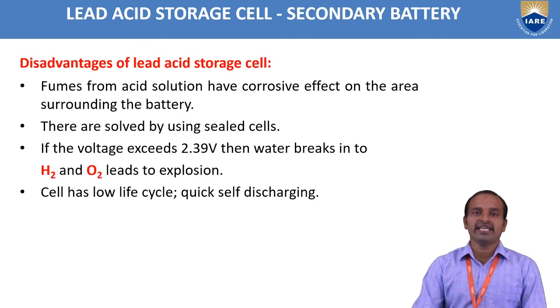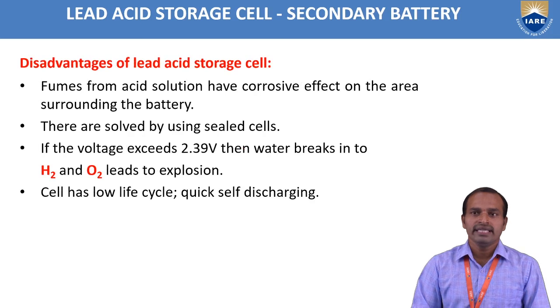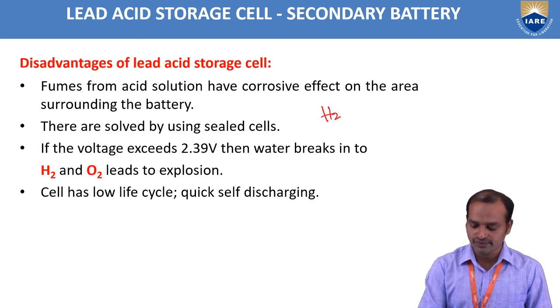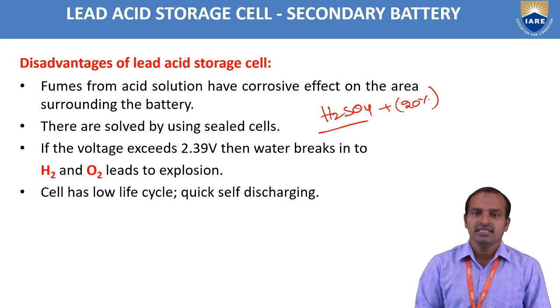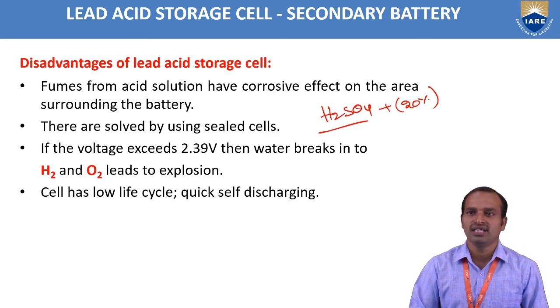This lead acid storage battery has some small disadvantages. In this, the electrolyte is H2SO4, the 20% H2SO4 we are using. To this we add water. Then in the battery, fumes come outside. If any metals are present surrounding the battery, those metals undergo corrosion. That is a disadvantage of the lead acid storage cell. Fumes from the acid solution have a corrosive effect on the area surrounding the battery. This problem can be solved by using sealed batteries.